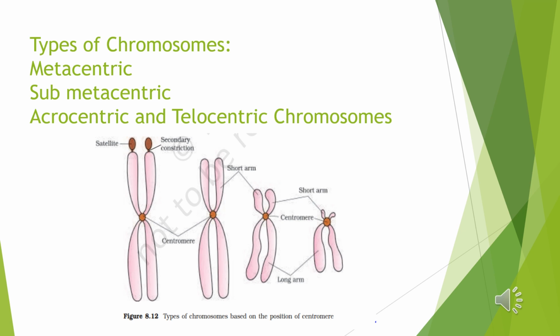So these are all the types of chromosomes. In metacentric chromosome, you can see one primary constriction present at the centromere, and a secondary constriction is present in some of the chromosomes, and the part of the chromosome beyond the secondary constriction is called satellite. So this is all about types of chromosomes.